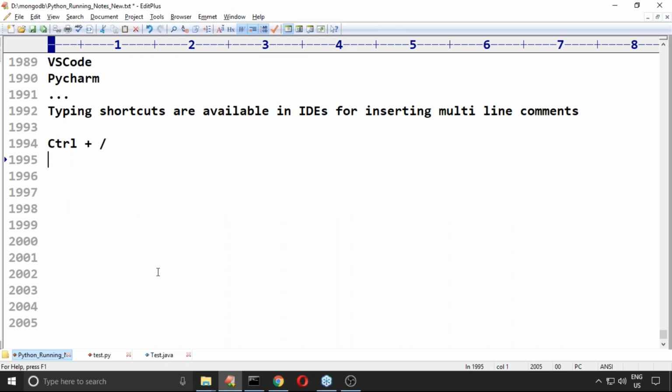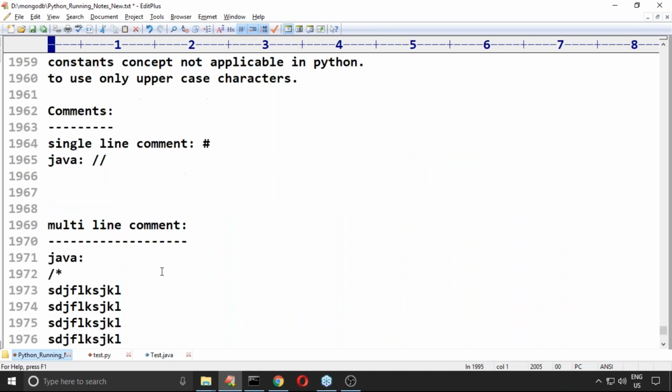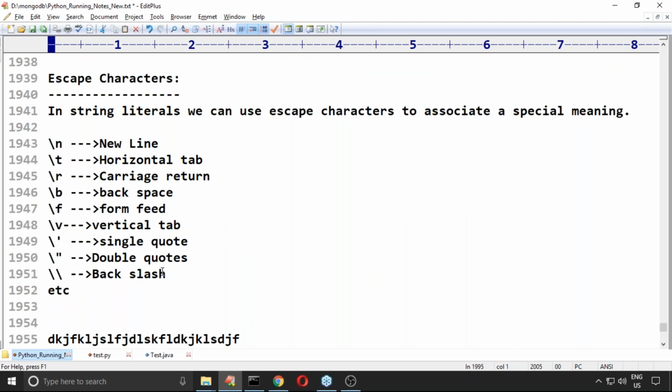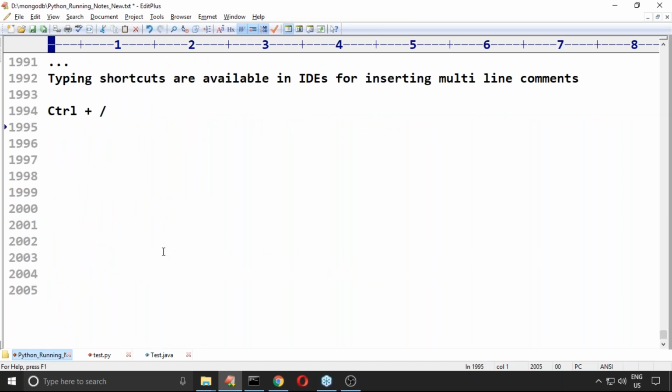Clear, right? What about comments? How to define constants? What about escape characters? What about data types? We covered a lot of things as part of this first topic, language fundamentals. Have you remembered, sir? We discussed the introduction, features, limitations, Python flavors, Python versions, identifiers, reserved words, data types, typecasting, immutability, mutability, all the things.